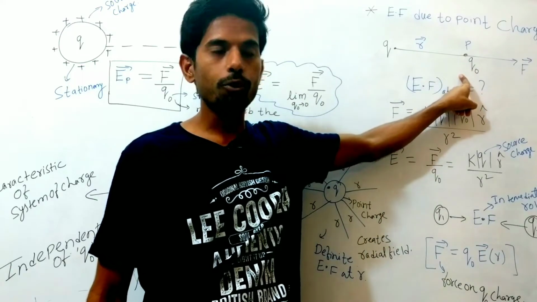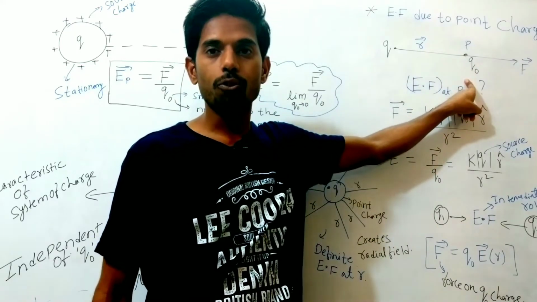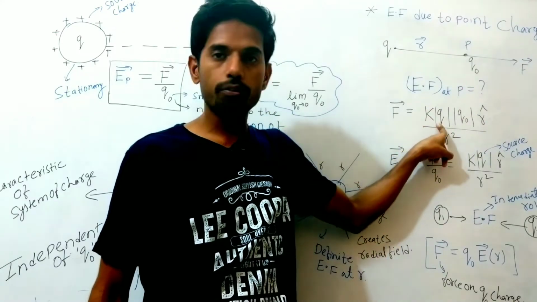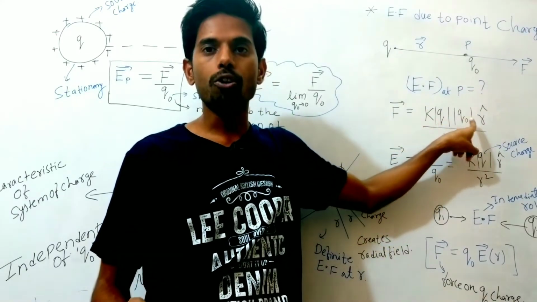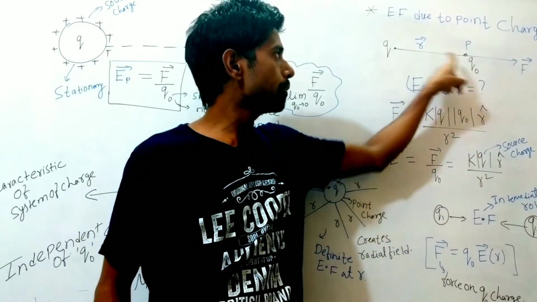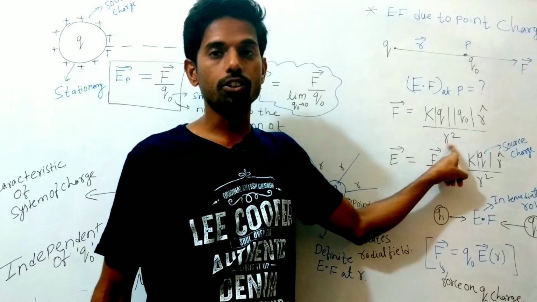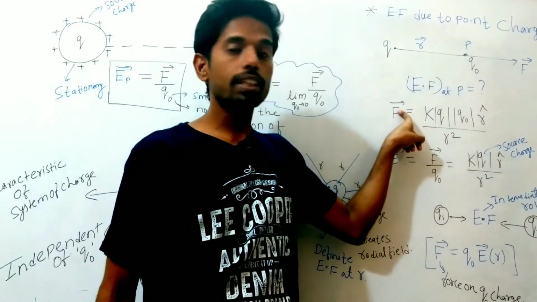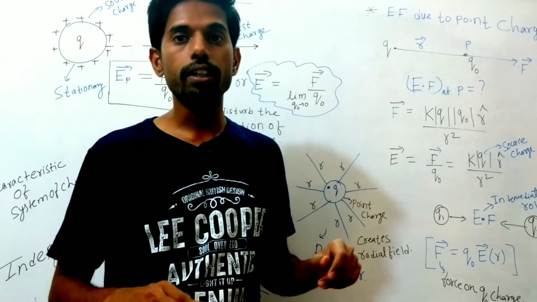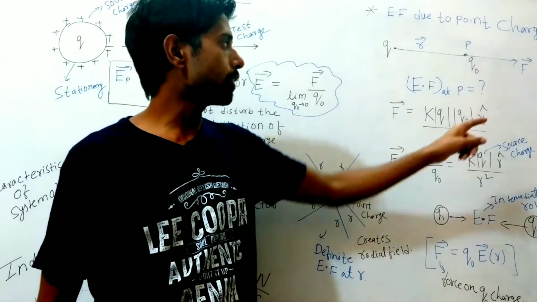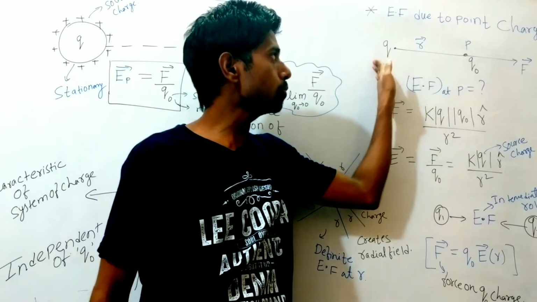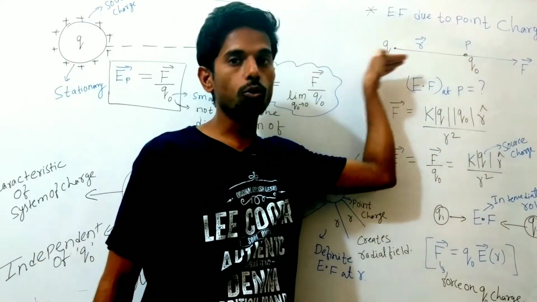Clear? Now we know that there are two charges and the force between two charges is given by Coulomb's law, that is k mod of Q1, that is the source charge, mod of Q naught, that is the unit positive test charge, and the distance between them is r. That's why I have written r square. This is Coulomb's law. But since force is a vector quantity, we have to multiply with the unit vector. So here the unit vector is r cap. Its direction is from Q to Q naught, that is toward the right.